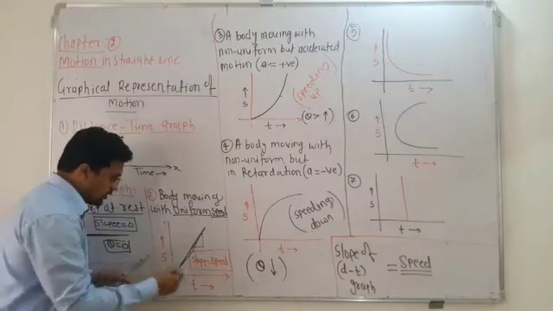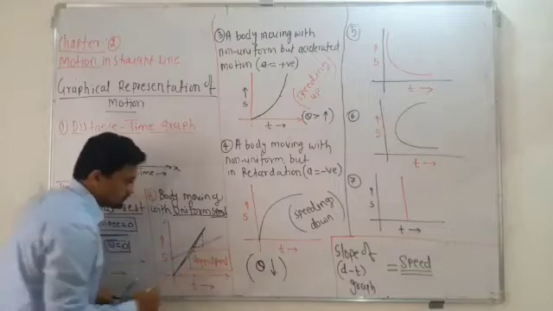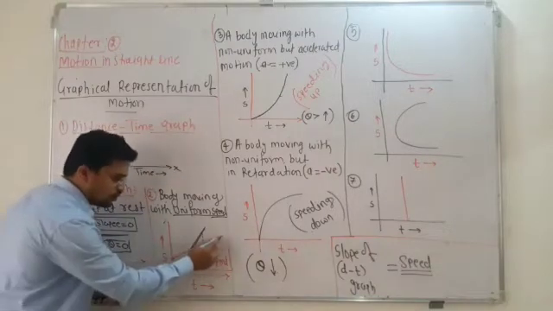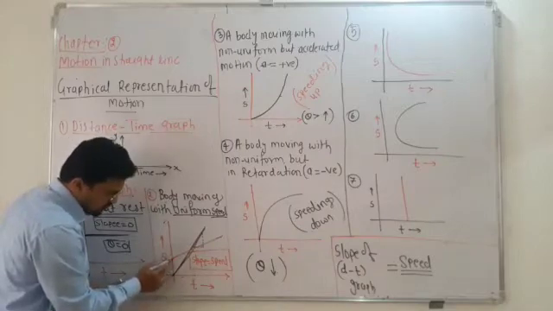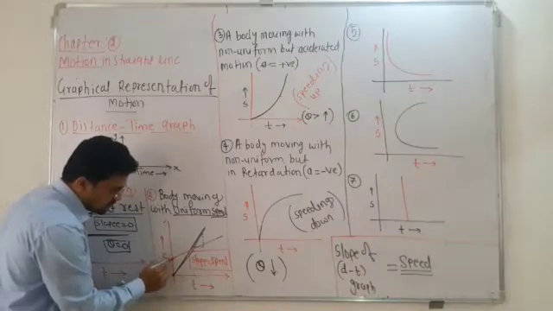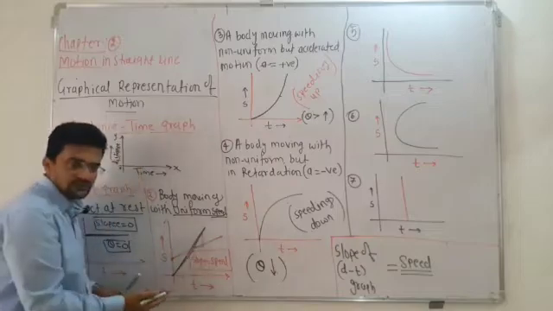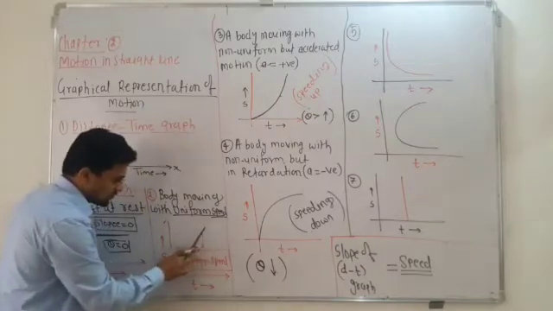Sometimes they may ask you this nature also, this line. It is also uniform but after some velocity. Here some initial velocity is there, and after some initial velocity it acquires the uniform velocity. So this is the inference. Remember that one.